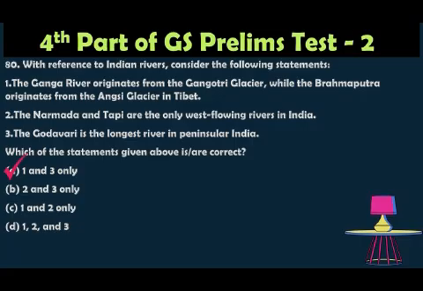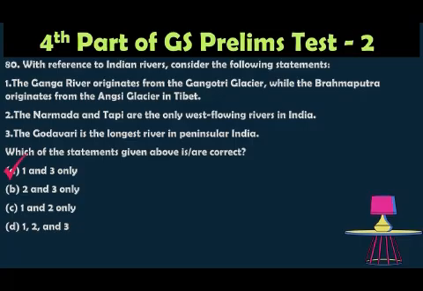The Ganga originates from the Gangotri glacier in Uttarakhand, and the Brahmaputra originates from the Yangtze, that is a glacier in Tibet. The statement is correct. Narmada and Tapi are the major west flowing rivers, but rivers like Mahi, Sabarmati and Periyar also flow to the west. So they are not the only rivers. Other rivers also flow west, like Mahi and Sabarmati. So statement 2 was wrong.